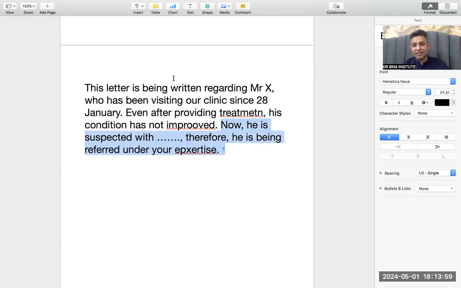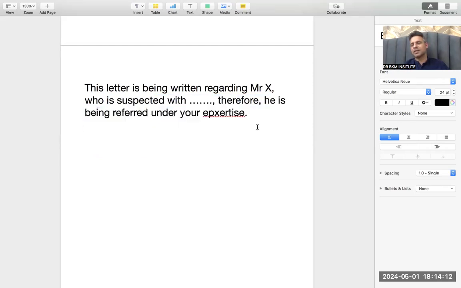I am writing this tense to improve my grammar. Otherwise, I can also write simply: Mr. X. Otherwise, if you want to write very simply, this is the main purpose. So you can write this way: this letter is being written regarding Mr. X, who is suspected with this thing. Therefore, he is being referred under your expertise. You can make it that simple.